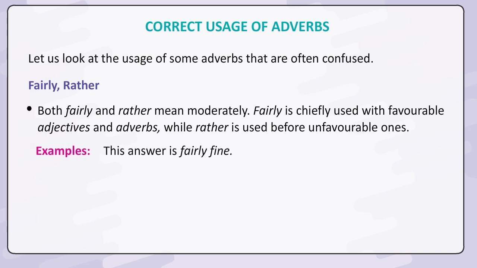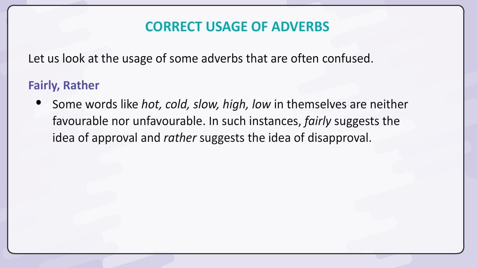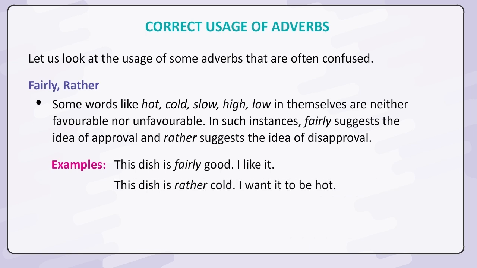Examples: this answer is fairly fine. This film is rather slow. Some words like hot, cold, slow, high, low in themselves are neither favorable nor unfavorable. In such instances, fairly suggests the idea of approval and rather suggests the idea of disapproval. Examples: this dish is fairly good. I like it. This dish is rather cold. I want it to be hot.